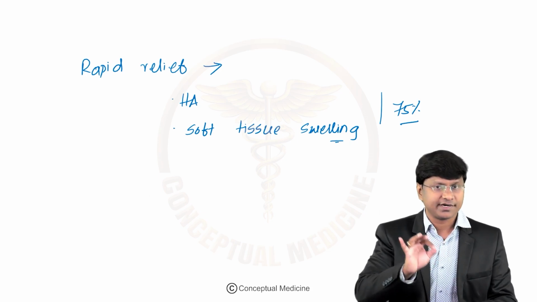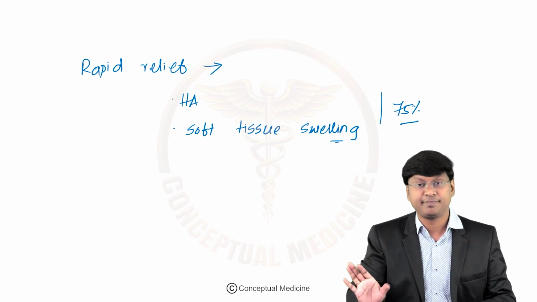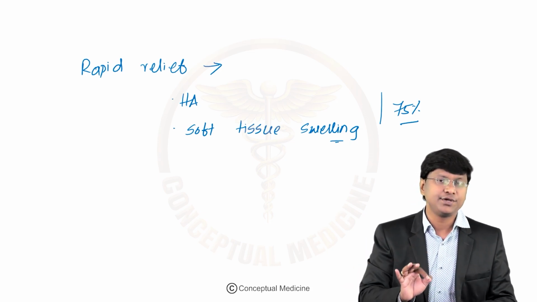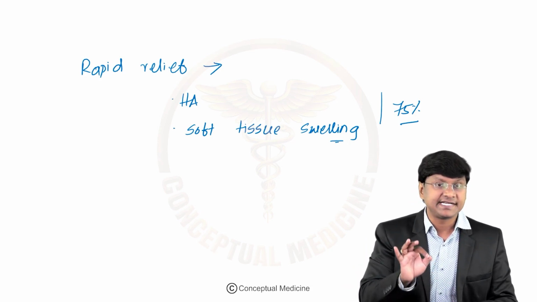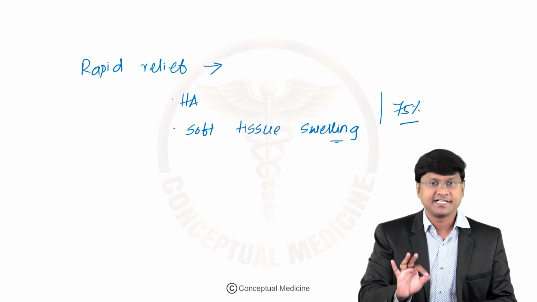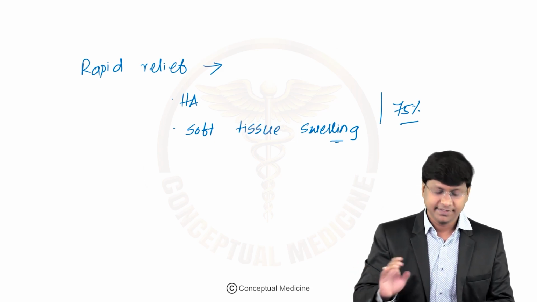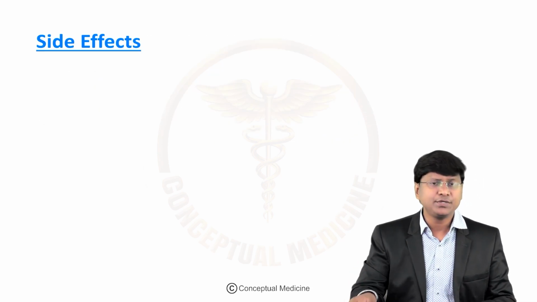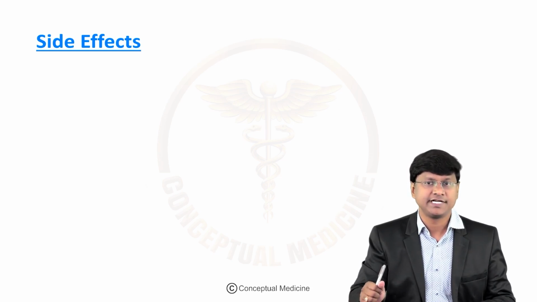And what did I tell you? In those individuals who are resistant to your octreotide, you need to give pasireotide, right? And this pasireotide has preferential SST5 binding that has been shown to exhibit efficacy. Then coming to the side effects of your somatostatin analogs.